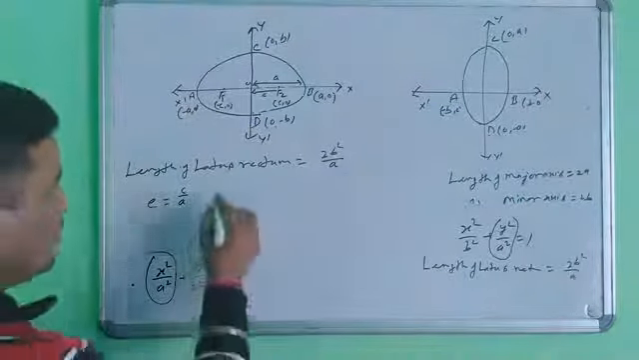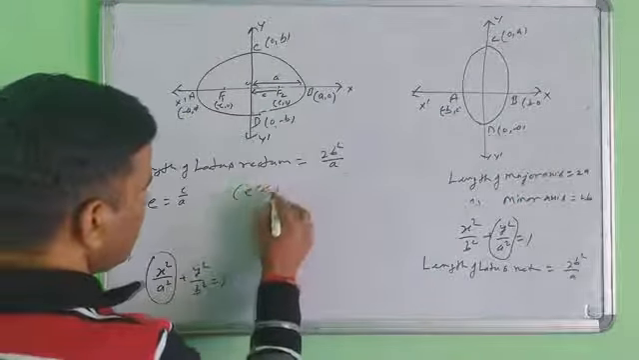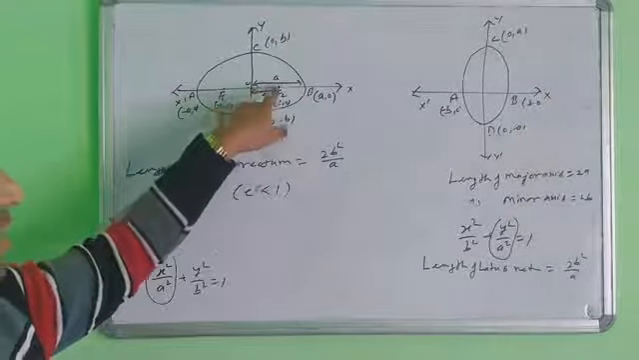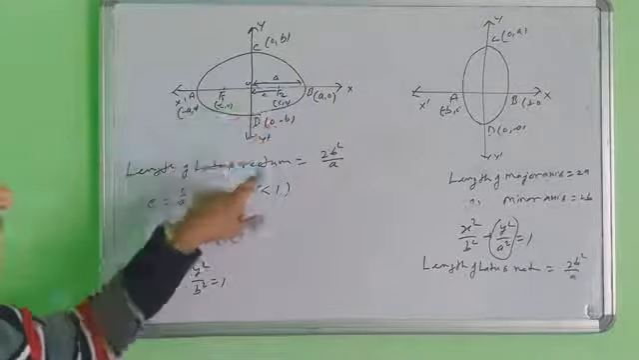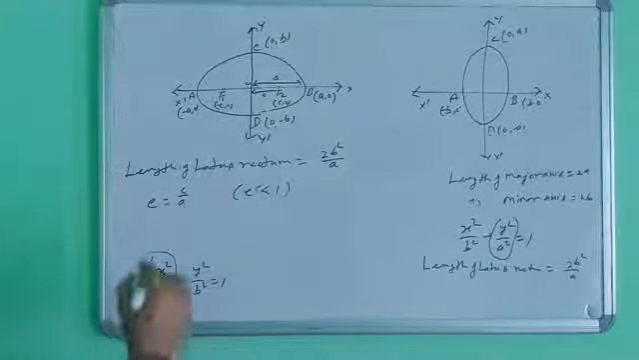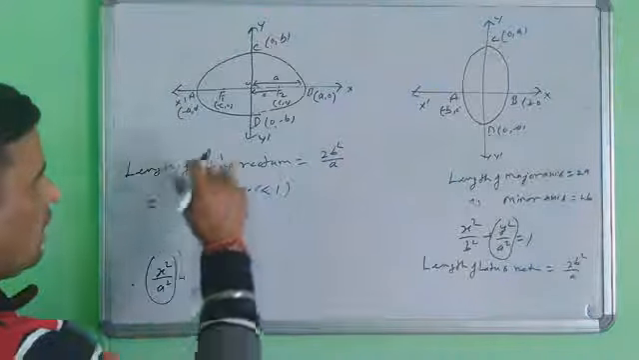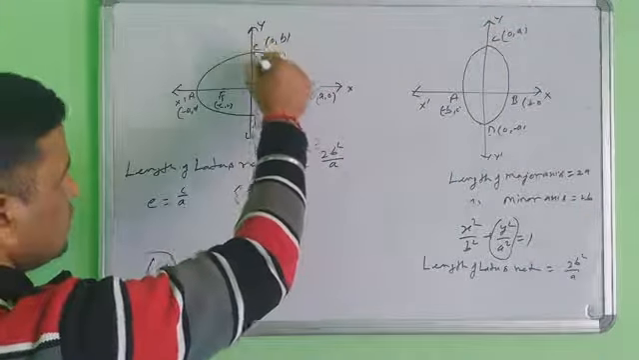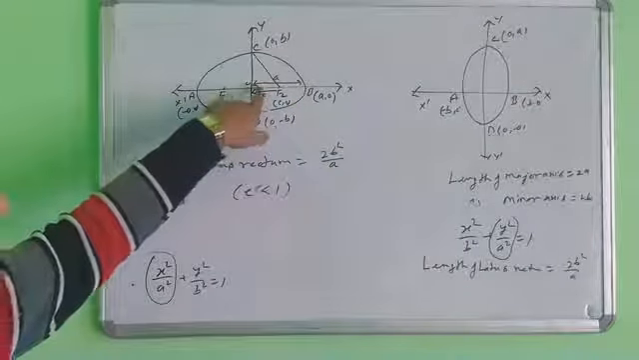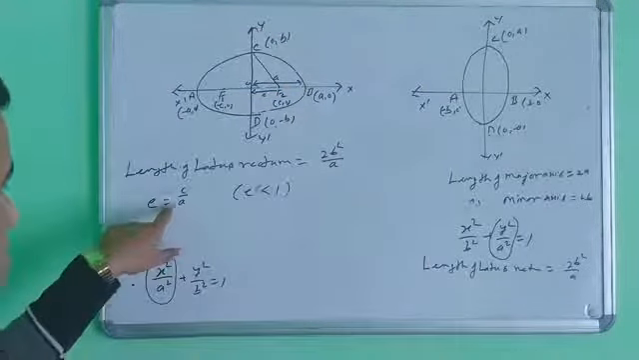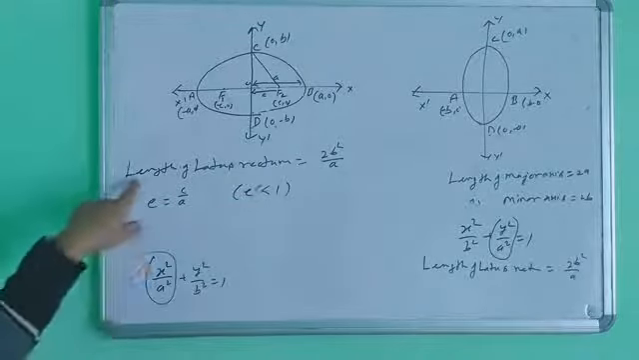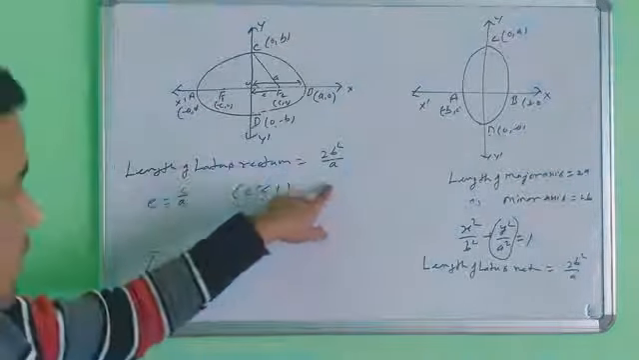The eccentricity is always less than 1. This value of the eccentricity is always less than 1 because the length of a is greater than c. When you divide the smaller number by the bigger number, you get less than 1. The value of a is greater than c. According to the triangle law also, c is always less than a. So the ratio c upon a always comes to less than 1.